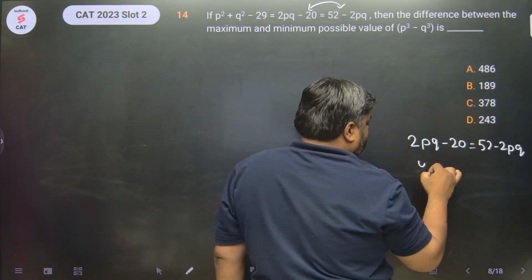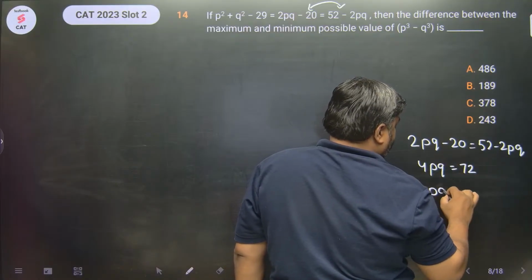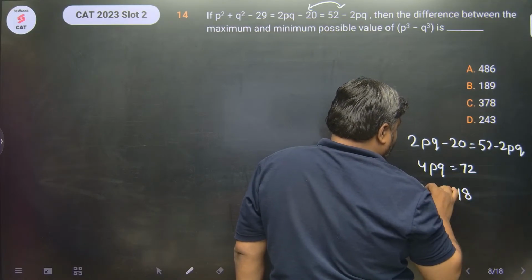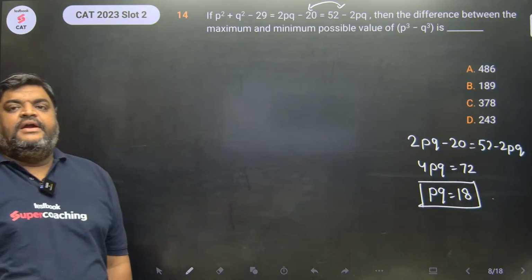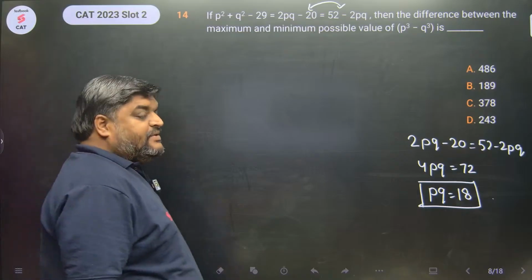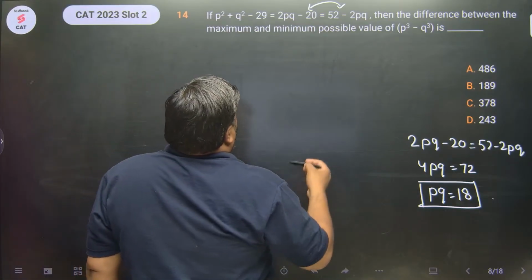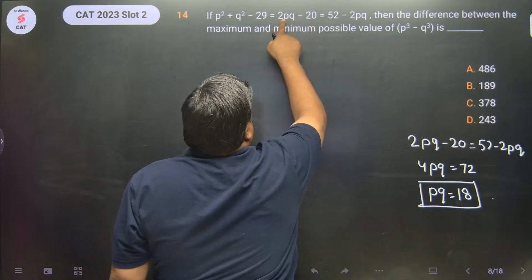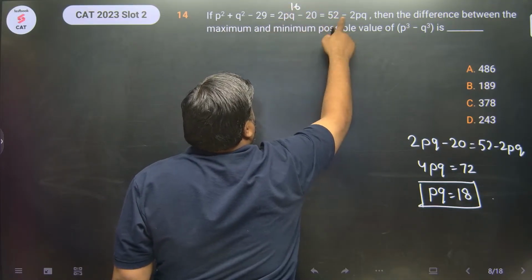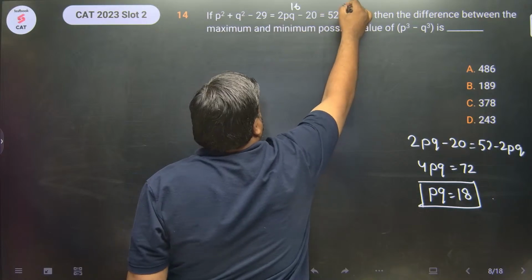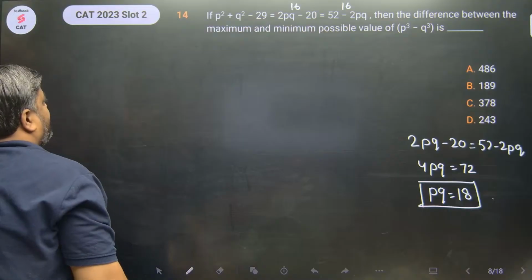So 4pq is 72, pq is 18. You get pq as 18, right? Now when pq is 18, put 18 over here. 2 into 18, 36 minus 20, this is 16. 52 minus 2 into 18, which is 36, this is 16. So ultimately both of them are equal to 16, right?